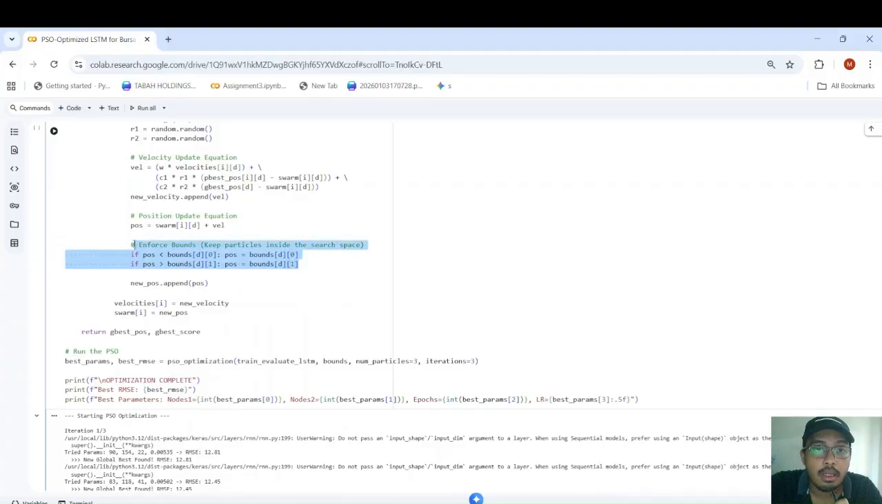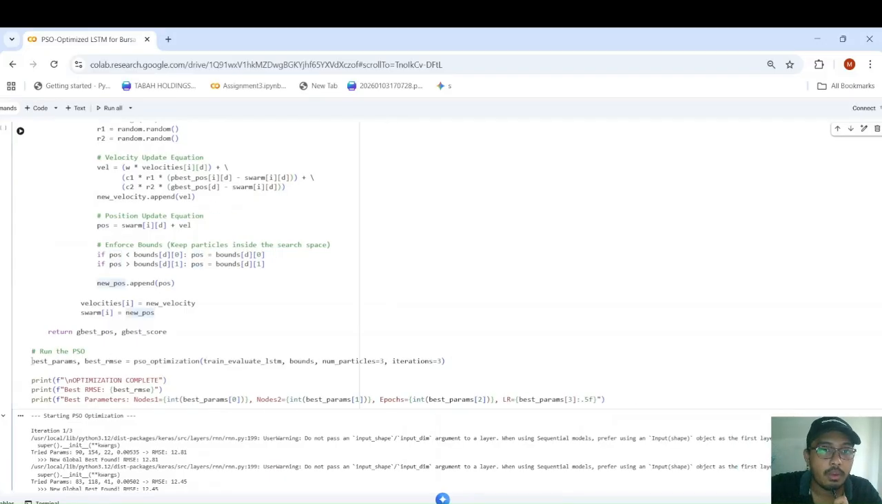So what are these? They are just to keep the particles moving inside the bounds that we have set, because they might try random exploration or go outside of the bounds. We need to keep them inside the bounds that we have set earlier. So now with everything that we have set, we run the PSO and see the RMSE.